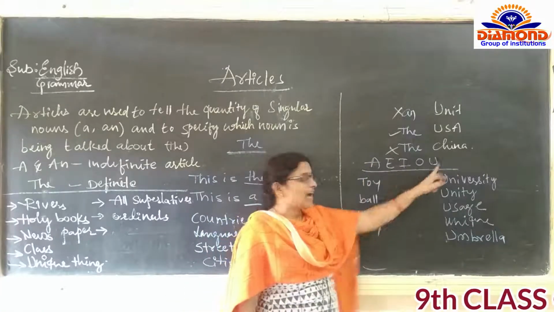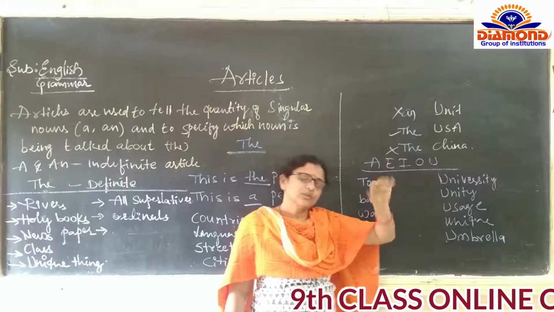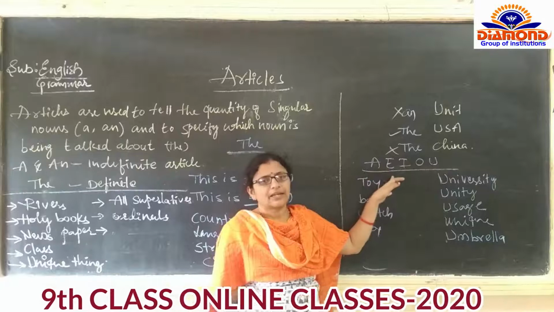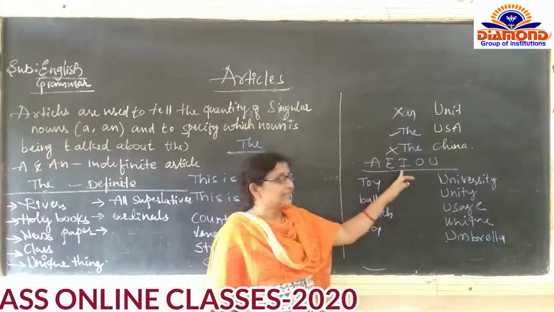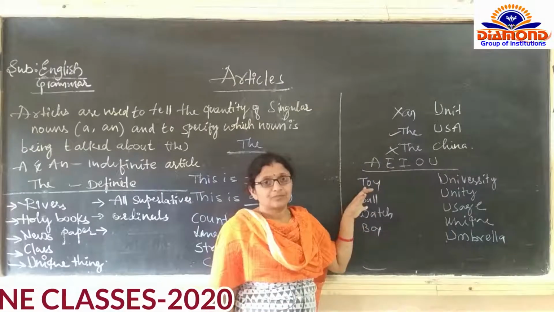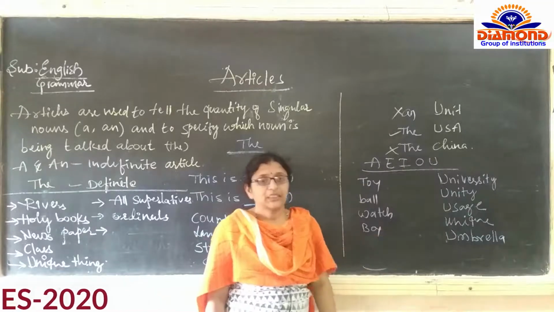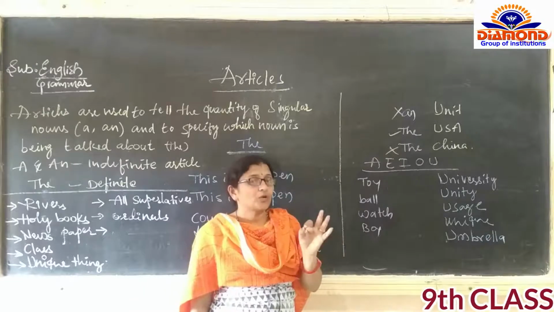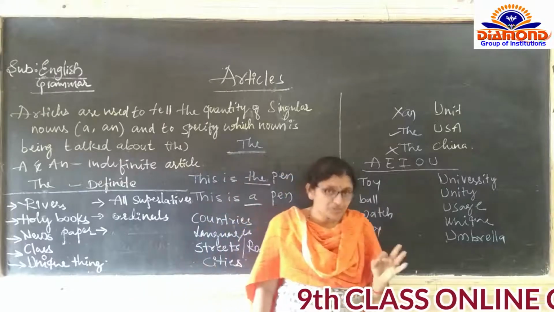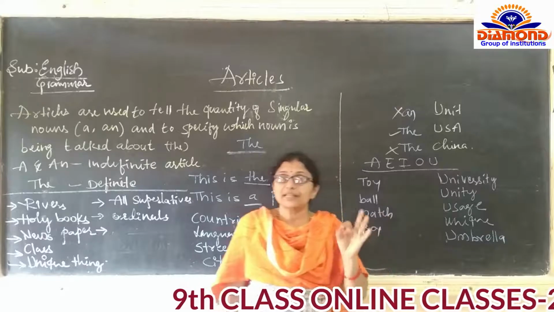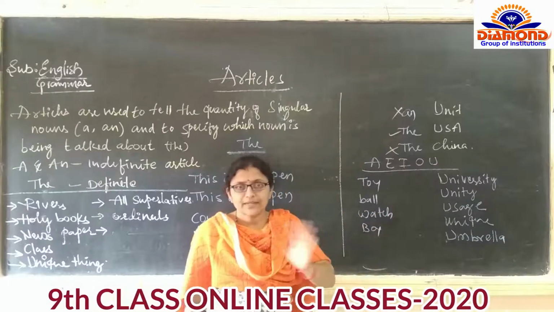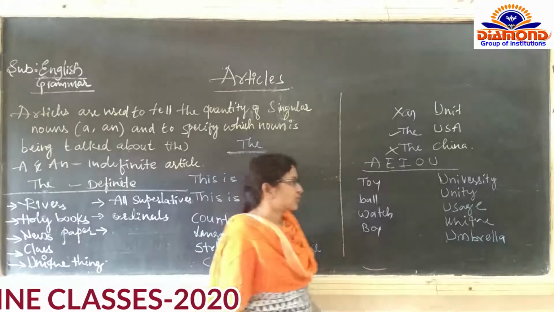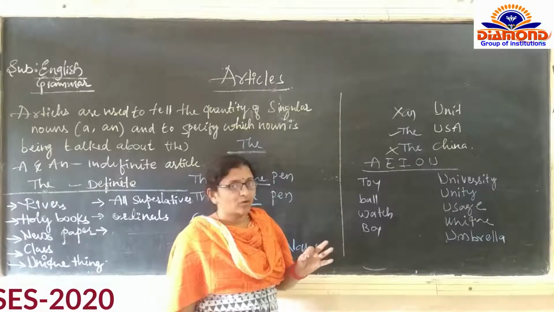Rather than this, the basic concept we know is that before A, E, I, O, U we add 'an' and before all the consonants we add 'a'. But that is wrong. That is the main concept, it should be clear. We should think about vowel sounds and consonant sounds, not vowels and consonants. Be clear about this.